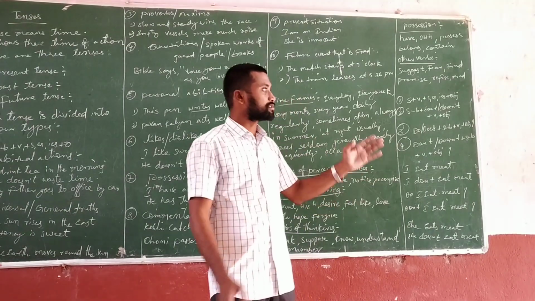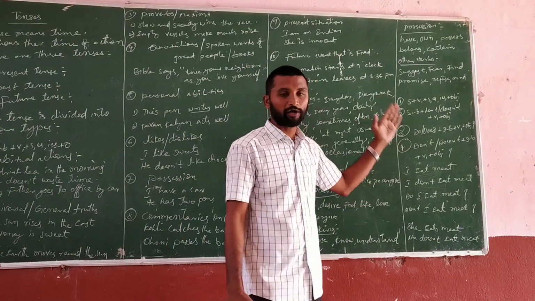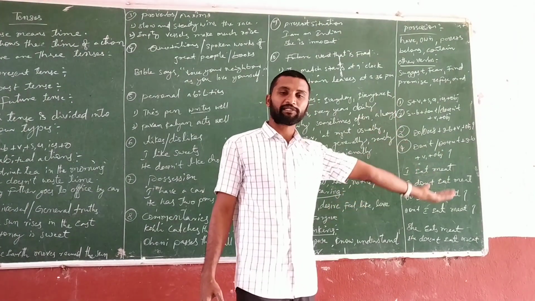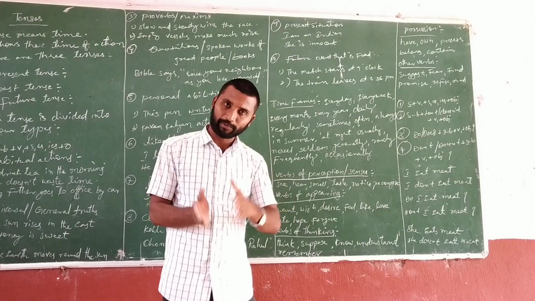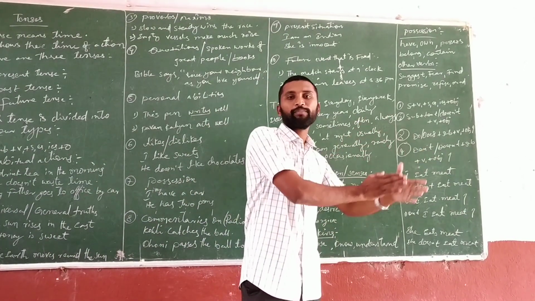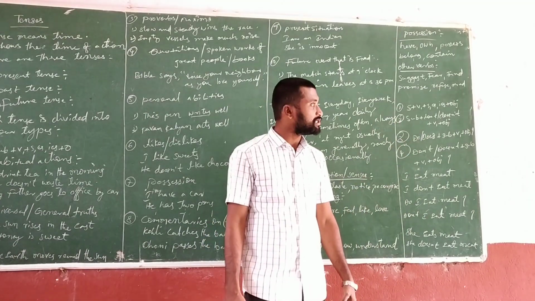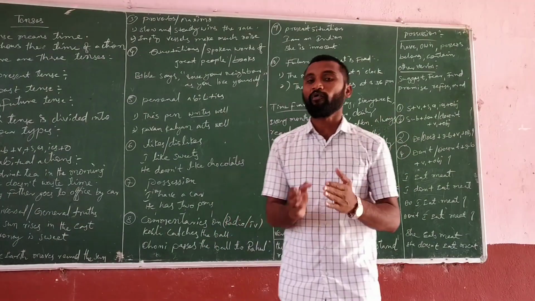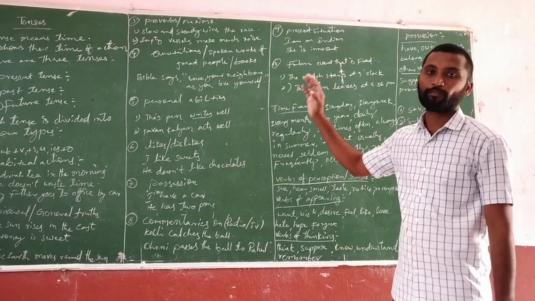In a positive sentence, first the subject, next the verb, next the object. But in yes or no questions, first the helping verb, next the subject, next the verb, next the object. So this is a brief explanation regarding the simple present tense.